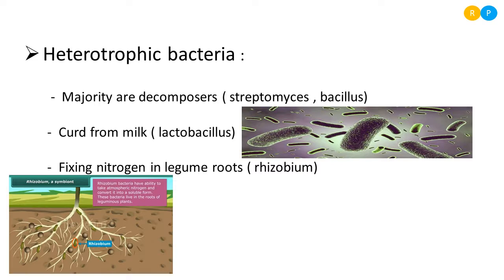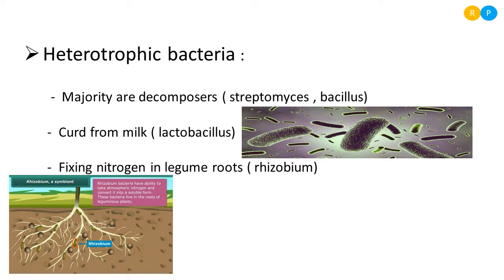And one more thing is rhizobium bacteria. So rhizobium bacteria is also heterotrophic bacteria. So this is able to fix the atmospheric nitrogen. You can see in the third diagram, the roots of plants will have small swollen structures. Those swollen structures are nothing but nodules. So within the nodules you can find the presence of rhizobium bacteria.